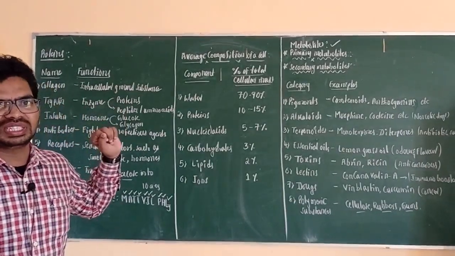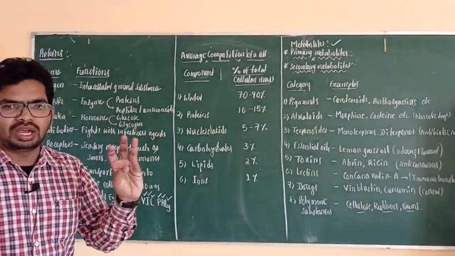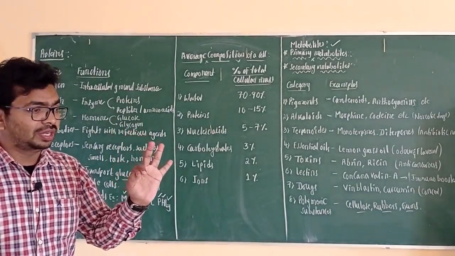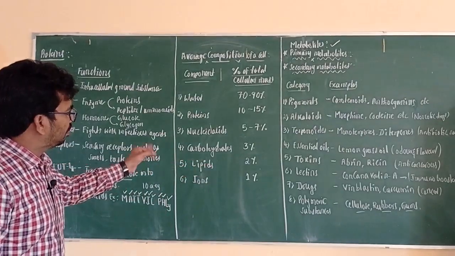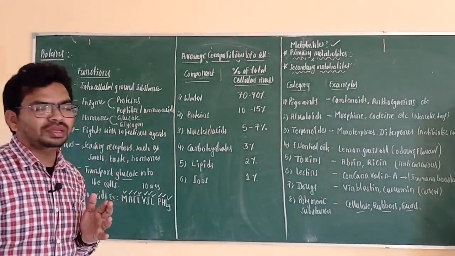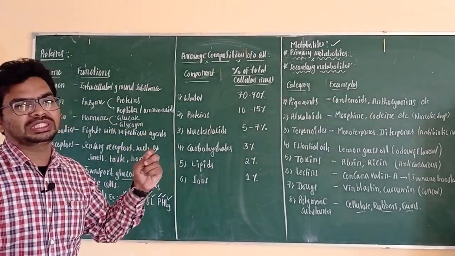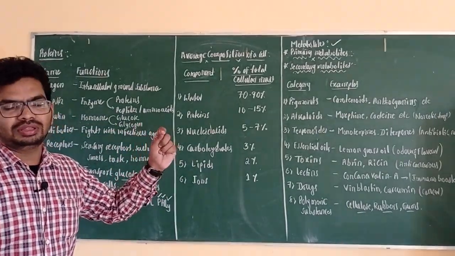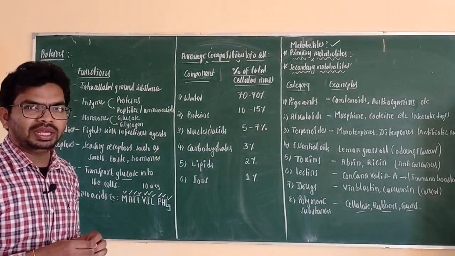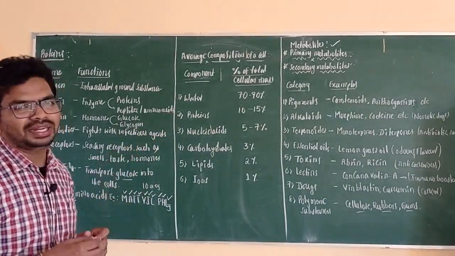As examples of primary metabolites, you can take carbohydrates, proteins, nucleic acids, lipids, as well as vitamins. These are very important, having specific functions in the living organism. Those we call primary metabolites. And what are secondary metabolites?